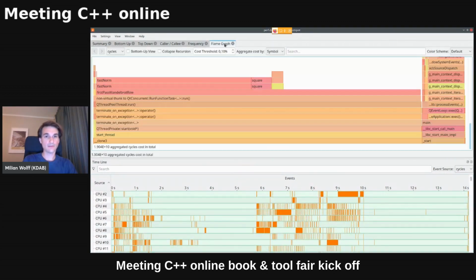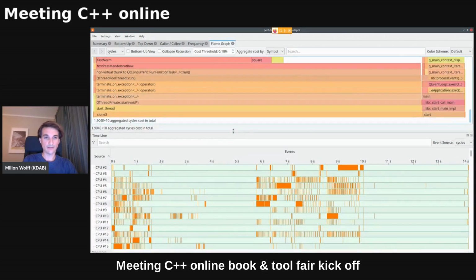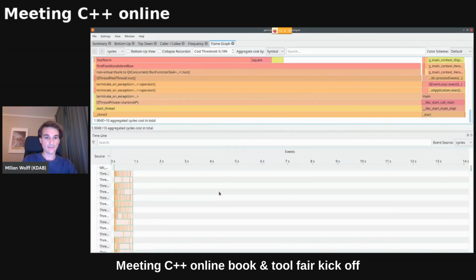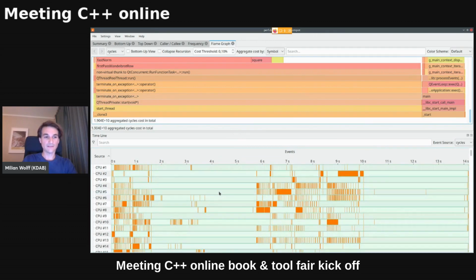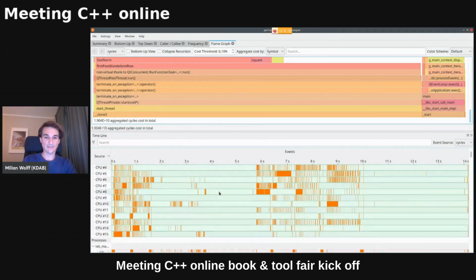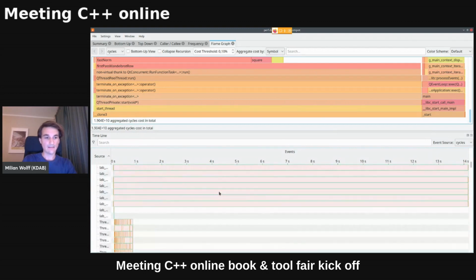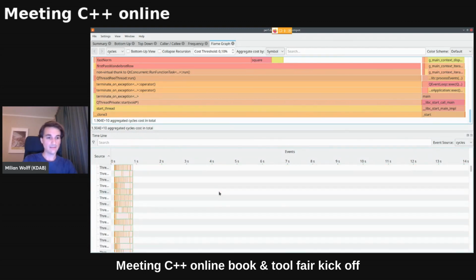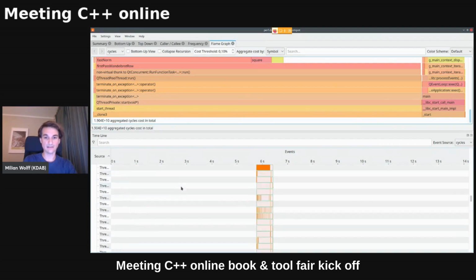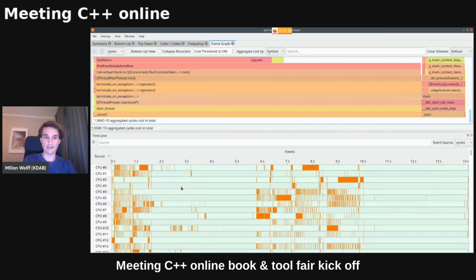Let's jump over to the flame graph and make that more clear. So first of all, we have this list of CPUs, and there is stuff going on, but not a lot. And then down here, I see apparently some threads get created, and then they get killed, and then more threads are created, and then they're killed, and more and more and more, and so forth. This is very, very bad code.